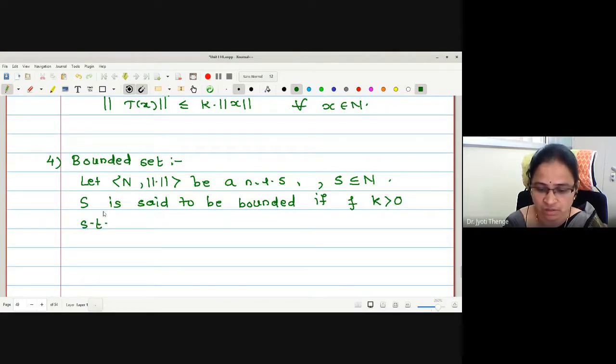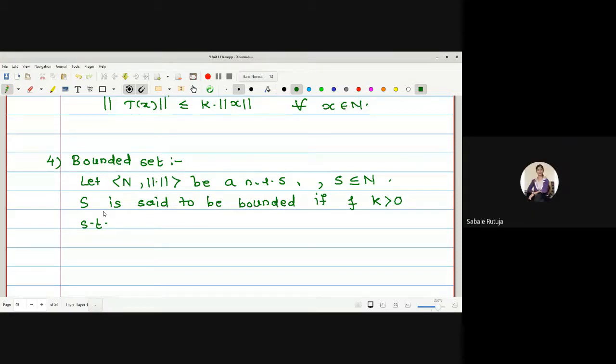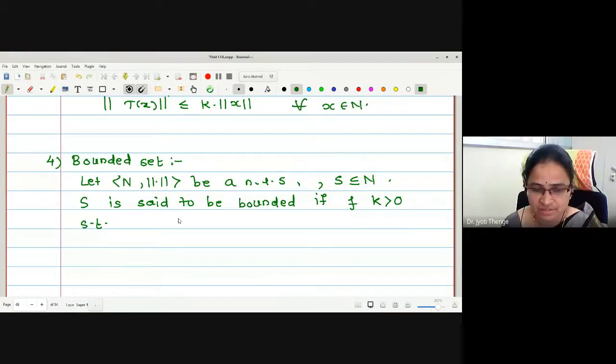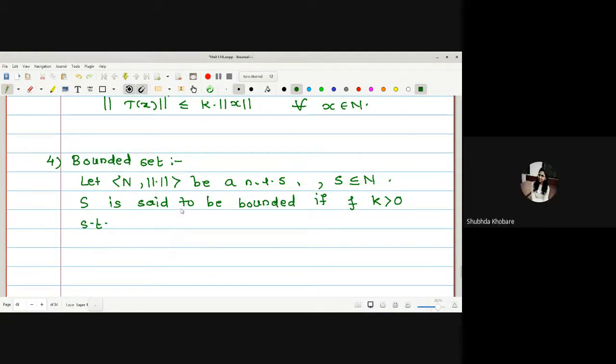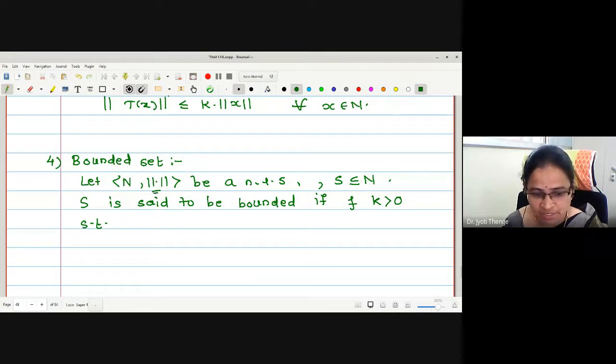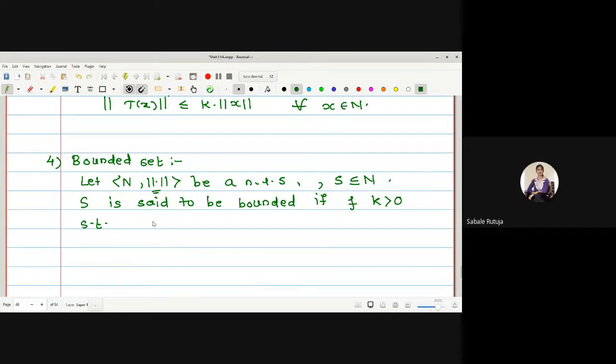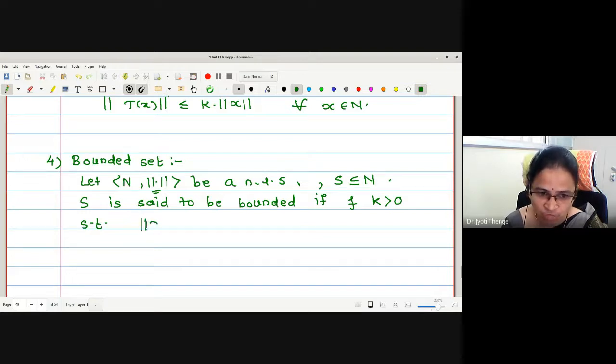Now what such that? Yes, students, what such that? For a set I am writing now, x less than or equal to k for all x belongs to S. You are writing x less than or equals to k, or mod x? Mod x, ma'am. Now here what should I replace it with? Norm x. Norm I have to replace. Therefore, I write norm of x less than or equals to k for all x in S. Okay, now for a bounded set we were writing like this.